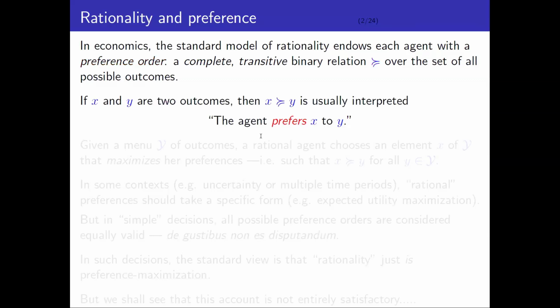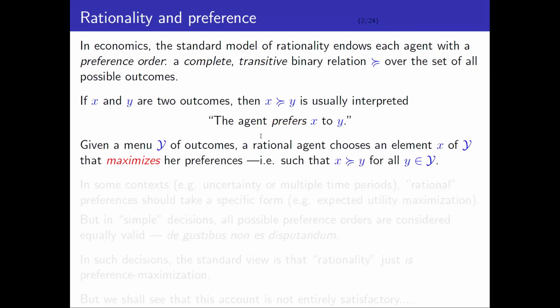When you have two outcomes, X and Y, this relation, X related to Y, we read as the agent prefers X to Y. So given a choice between X and Y, the agent would normally choose X. And given some menu of outcomes, rationality consists in choosing the best item from that menu. So a rational agent will choose the item from the menu which is preferred to every other item on the menu, which maximizes their preference.